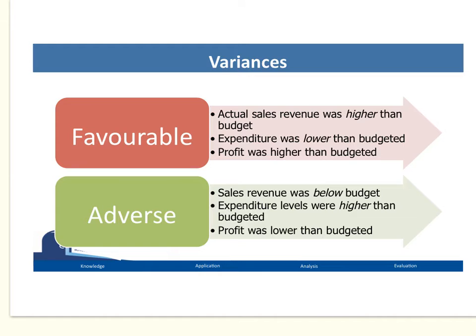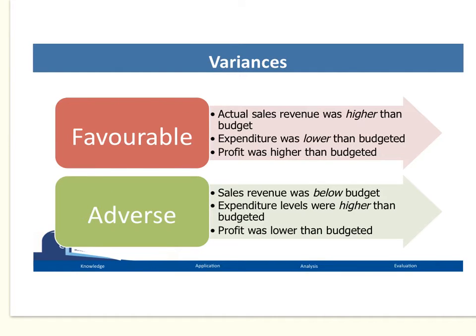So here's a summary of favourable and adverse. So examples when a variance might be favourable. Sales revenue higher than we budgeted, so more money has come in. Expenditure is actually lower than we budgeted, so not as much money flowing out of the business as we expected, so costs are lower. So it's going to have a positive impact on profits. And obviously, when the profit is higher than you budgeted for, then this is favourable.